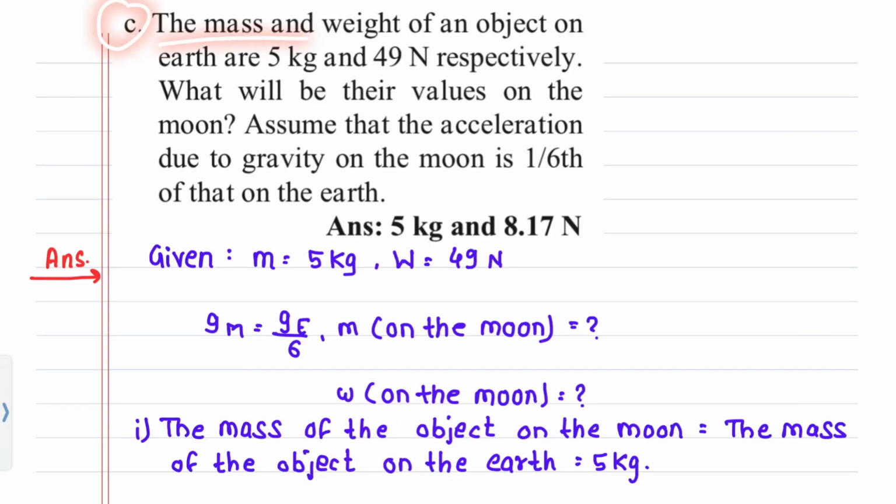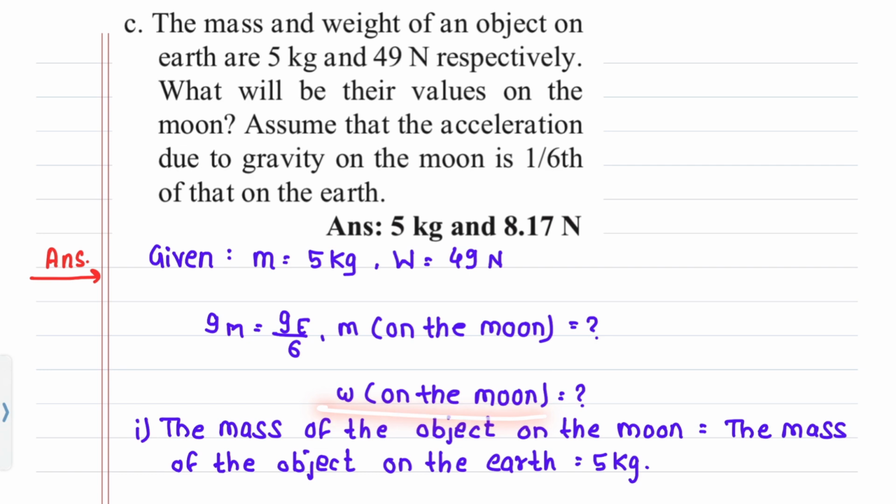C. The mass and weight of an object on Earth are 5 kg and 49 Newton respectively. What will be their values on the moon? Assume that the acceleration due to gravity on the moon is 1/6 of that on Earth. Answer: Given m equals 5 kg, W equals 49 Newton, gM equals gE upon 6. m on the moon is what?